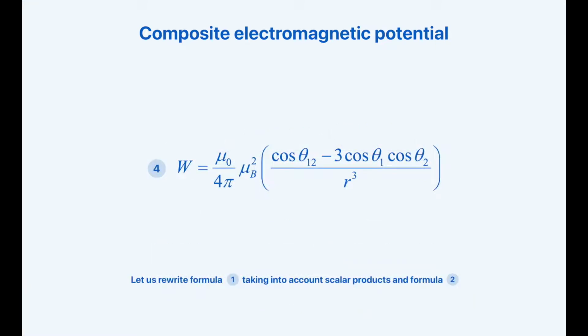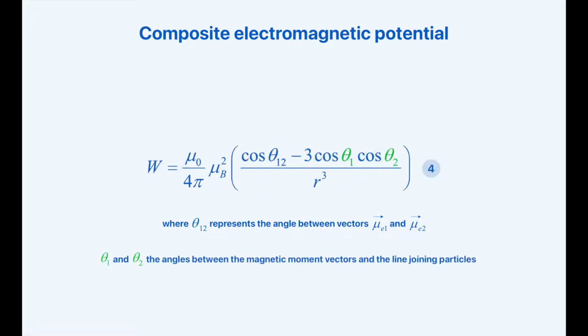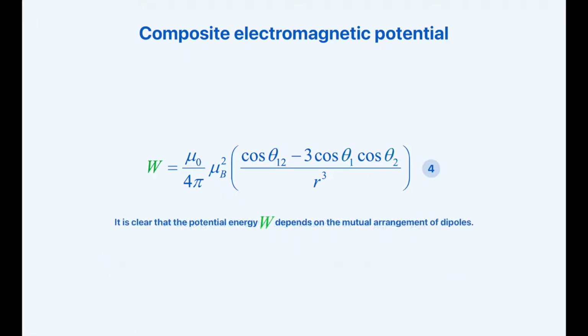Let us rewrite Formula 1 by taking into account scalar products and Formula 2. We will codename it Formula 4. In Formula 4, theta 12 represents the angle between vectors μ for electron 1 and μ for electron 2. Theta 1 and theta 2 represent the angles between the magnetic moment vectors and the line joining the particles. It is clear that the potential energy W depends on the mutual arrangement of dipoles.